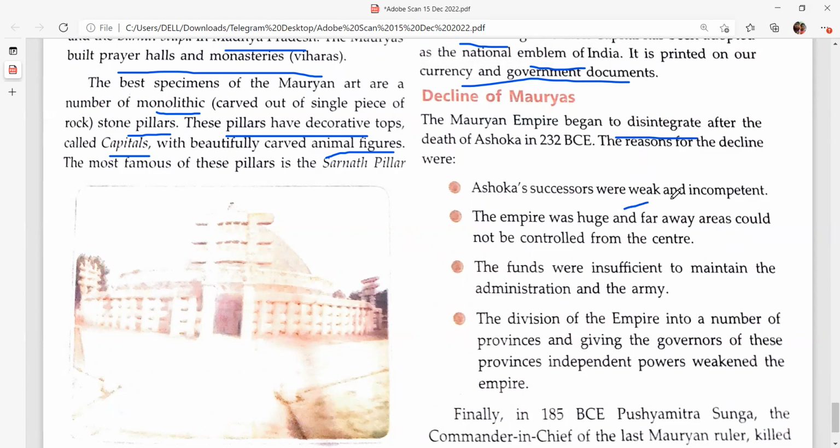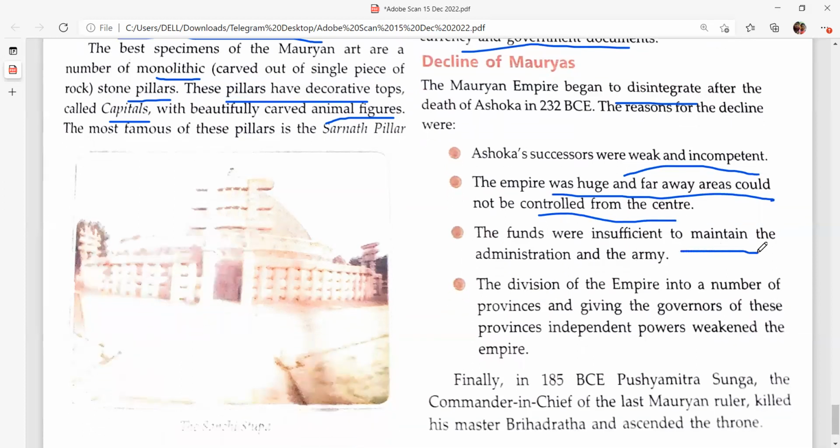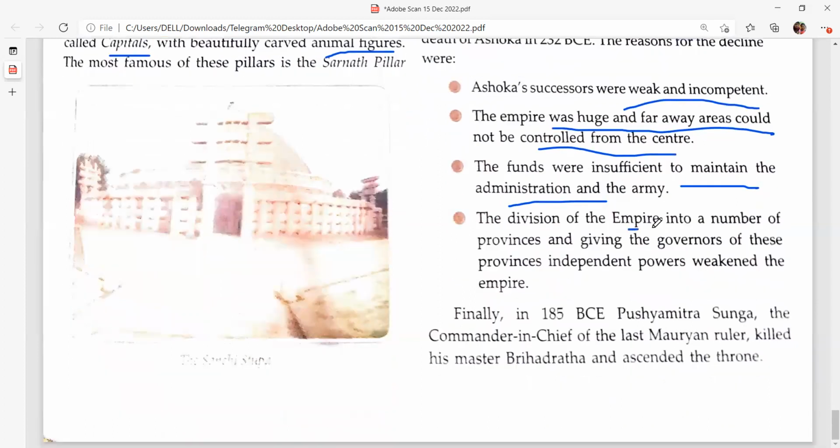Ashoka's successors were weak and incompetent. The empire was huge and far away areas could not be controlled from the center. The funds were insufficient to maintain the administration and the army. The funds were very low, and the army was huge. The division of the empire into a number of provinces and giving the governors and the Kumaras independent powers weakened the empire.